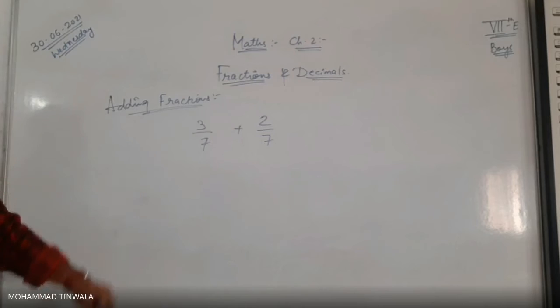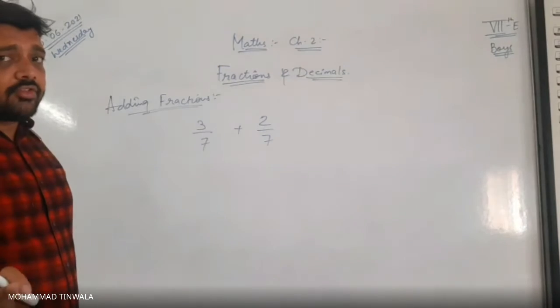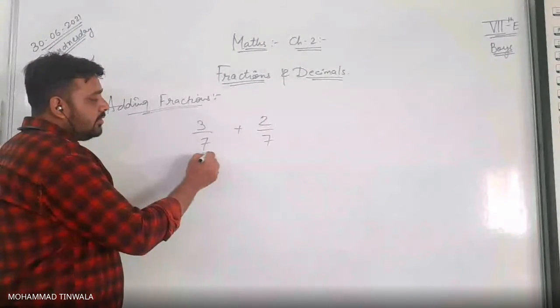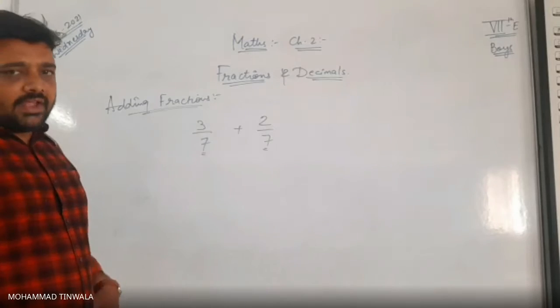Adding fractions. How to add this? First, we have to check whether we have like fractions or unlike fractions here. What do we have? Like fractions.